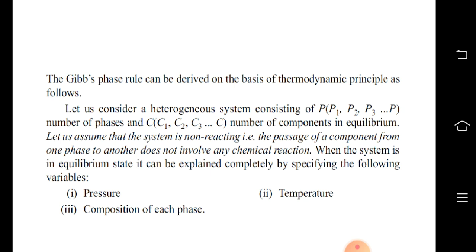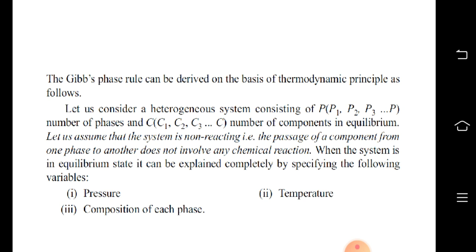Going towards the derivation of Gibbs phase rule. Gibbs phase rule can be derived on the basis of thermodynamic principle as follows. Let us consider a heterogeneous system consisting of number of phases P, namely P1, P2, P3 up till letter P, and number of components C, namely C1, C2, C3 till letter C in equilibrium. Let us assume that the system is non-reacting, that is, the passage of a component from one phase to another does not involve any chemical reaction.